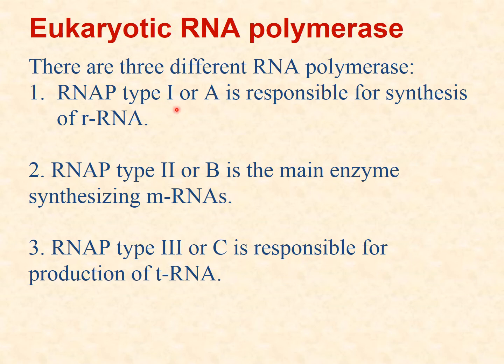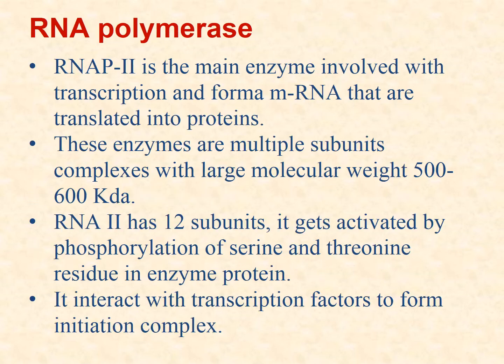These RNA polymerases are type 1, type 2 and type 3, also known as A, B and C. Type 1 is responsible for synthesis of ribosomal RNA, type 2 for synthesizing messenger RNA, which is the main type of RNA polymerase, and type 3 for the production of transfer RNA.